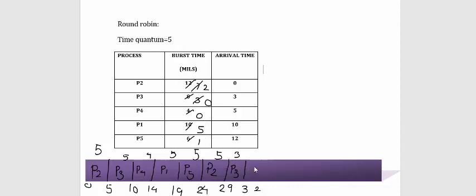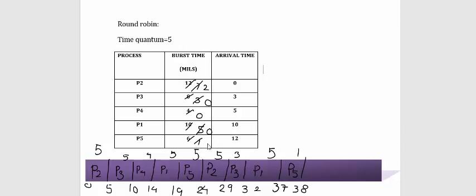Next is P1, once again P1. P1 is going to take how many milliseconds? 5 milliseconds. It is 37, and here it remains 0. Then last is P5. P5 needs how many milliseconds? It needs only 1 millisecond, so it is 38.